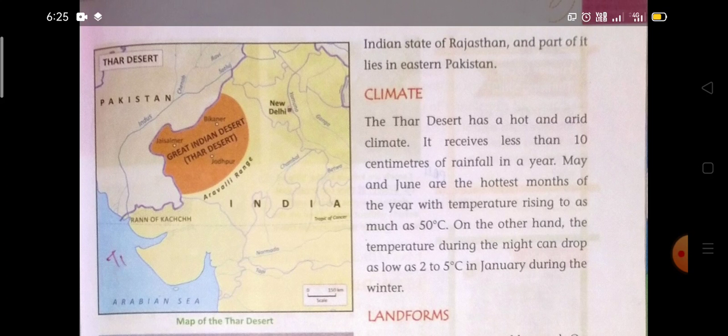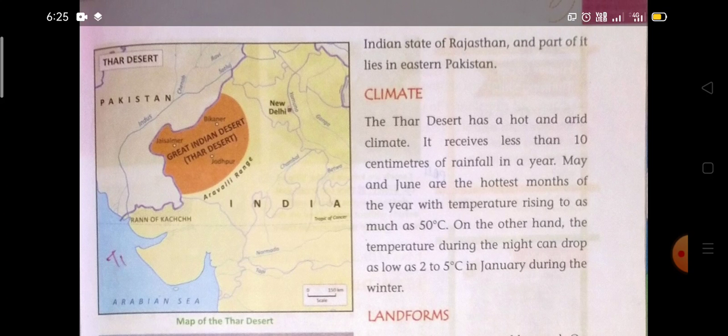It means in May and June the Thar Desert is hottest throughout the year. In 12 months, these 2 months, May and June, are the hottest months in the Thar Desert, and the temperature in May and June is 50 degrees Celsius, which is very hot.